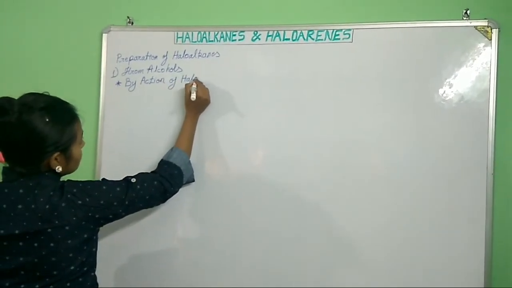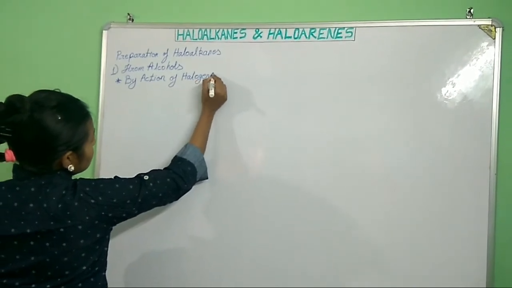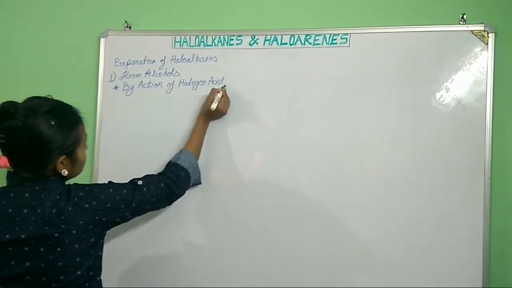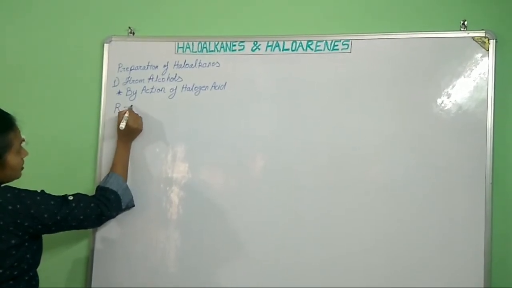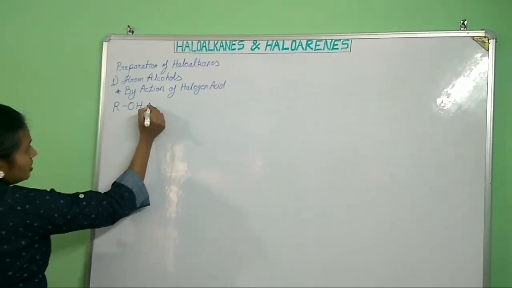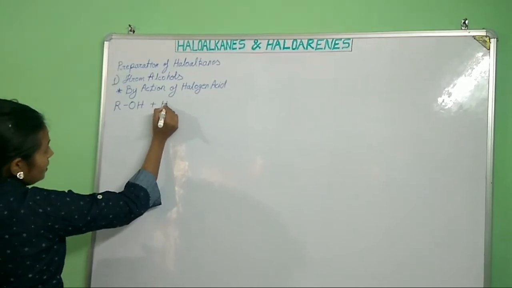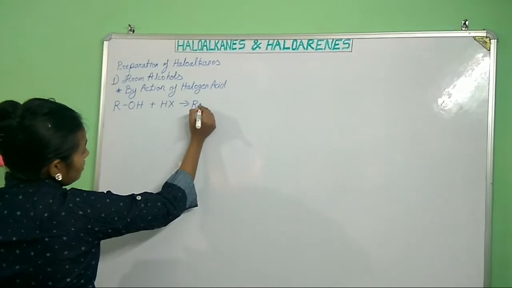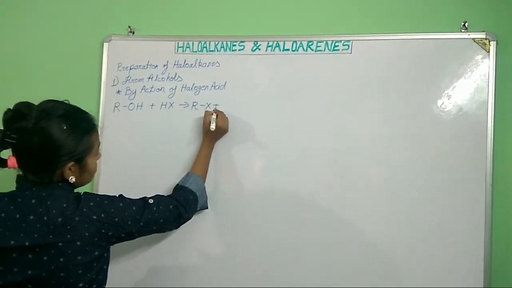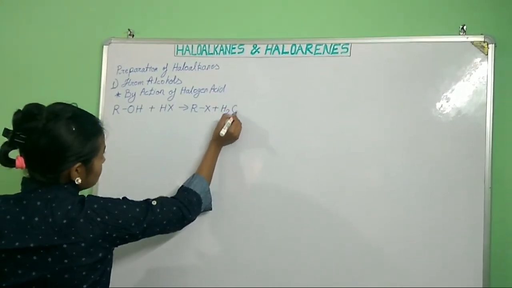From alcohols, for example, if we take alcohol ROH and any halogen acid, it will convert into a haloalkane and give a water molecule, isn't it?